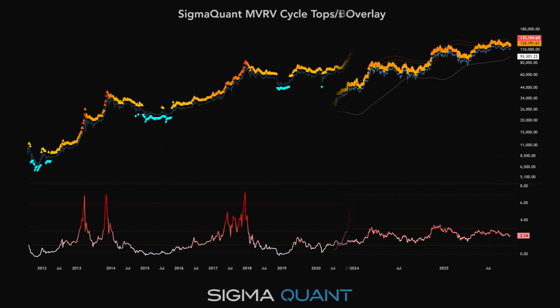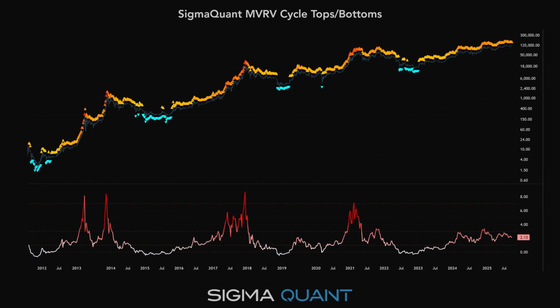So what happens when you stitch all of these lenses together? From 2011 to 2025, the pattern repeats. MVRV ratio identifies stress, Z-score confirms extremes, momentum shows shifts, deltas anchor the cycle, and heat maps make it visceral. It's not about predicting the exact day of a top or bottom. It's about recognizing the zones where human psychology flips, from euphoria to fear, from disbelief to conviction, from capitulation to accumulation. That's the real power of MVRV. It's not just math, it's a mirror held up to market psychology.